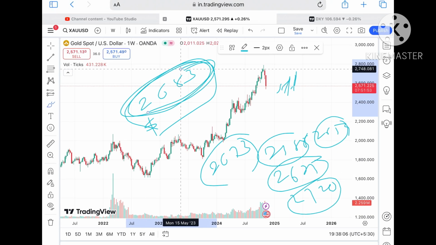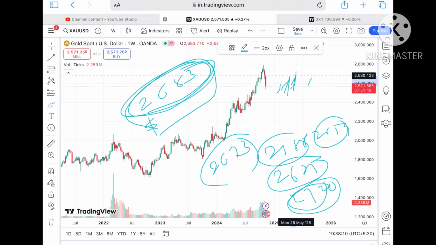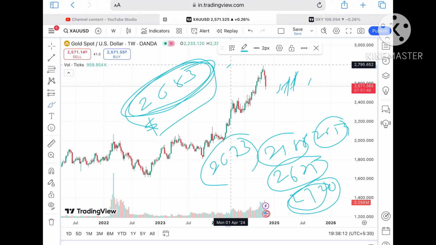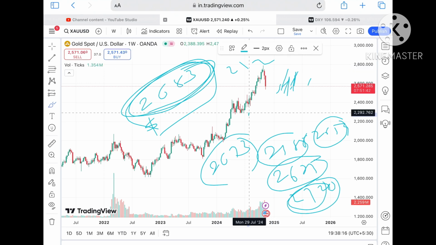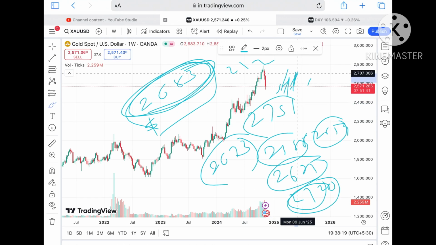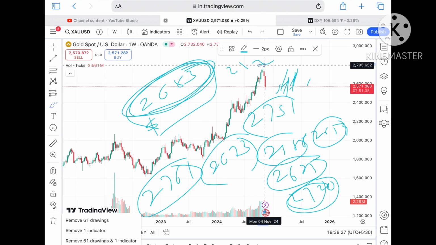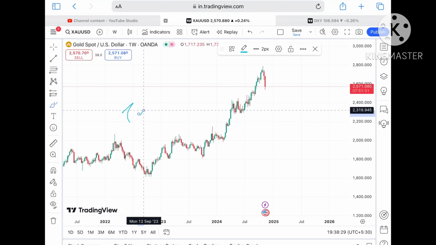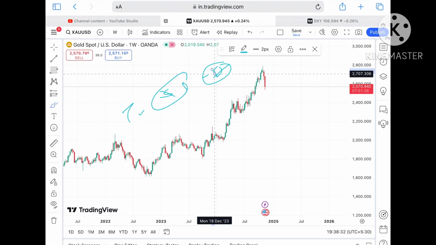You have to understand as soon as the price goes above a level of 2683, the probability of crossing a level of 2720 will be there, and from there a level of 2724, and once the price goes above this level, we can see a level of $2751, and from there a level of around 2761. If the price moves over that level, we can see further upside, and it can make a new high. But you have to understand, keep trailing your SL by $5 or $7 so you can capture a big movement towards the upside. This is what's best you can do.